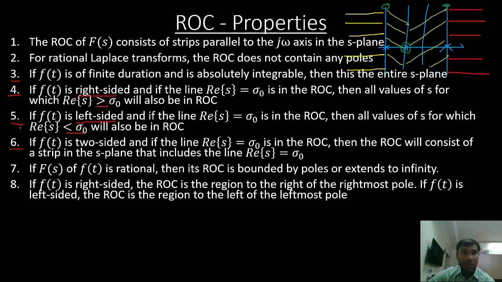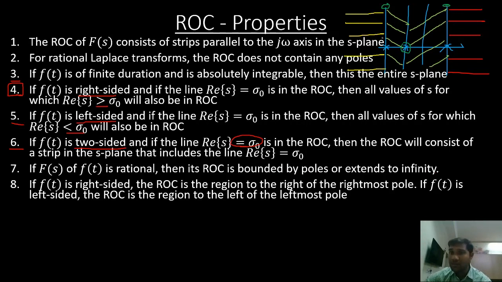And similar to the above two properties, we have the sixth property, which is for a two-sided signal. What happens if the signal is two-sided? Then the ROC will consist of a strip in the S-plane that includes this particular line, similar to the explanation I have given for the fourth property. Then the seventh property is, if the Laplace transform of f of t is rational, then its ROC is bounded by poles or extends to infinity.